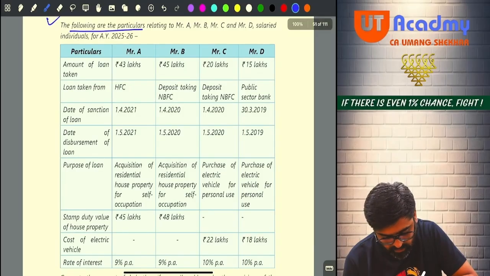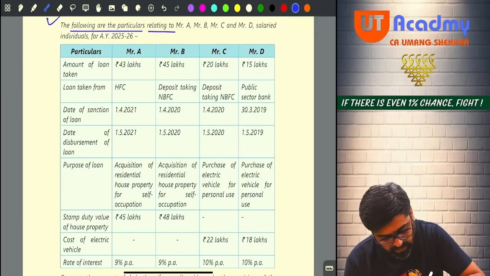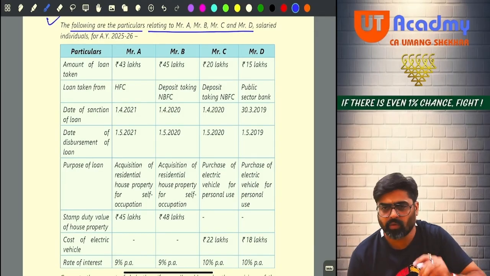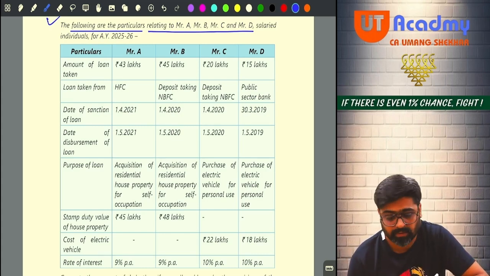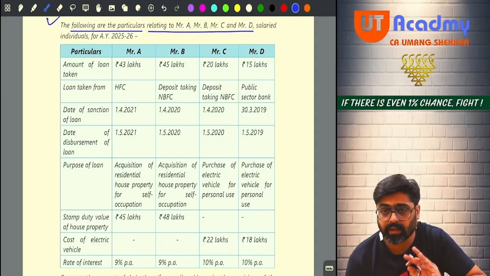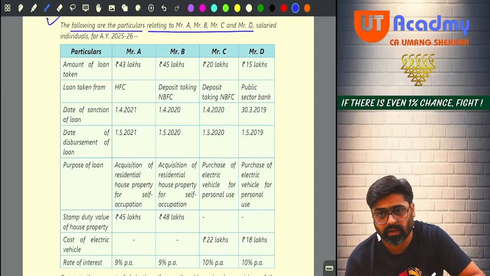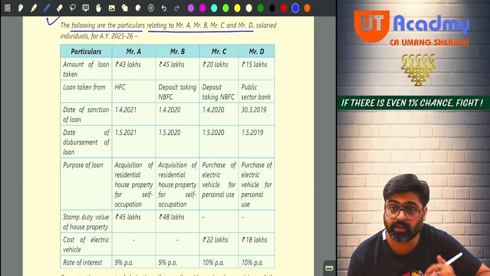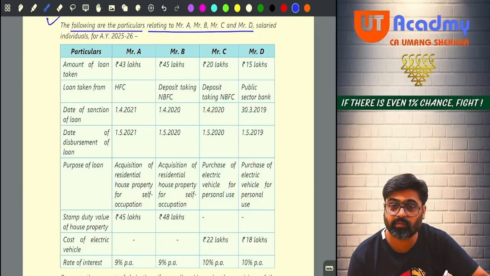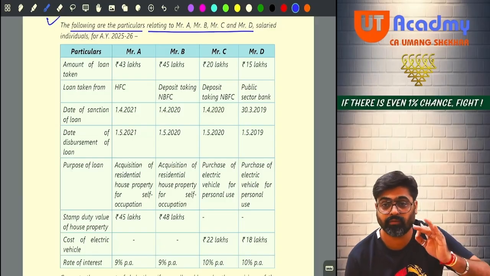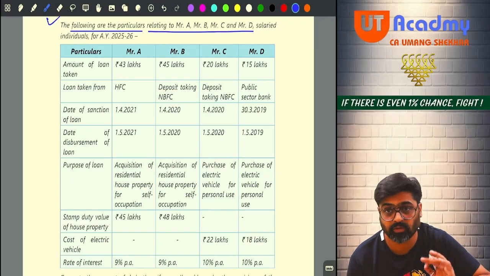Following are the particulars relating to Mr. A, B, C and D who are salaried individuals. How much amount are Mr. A, B, C and D taking as loan? First, they are saying that Mr. A has taken 43 lakh rupees of loan from an HFC, meaning Housing Finance Company.